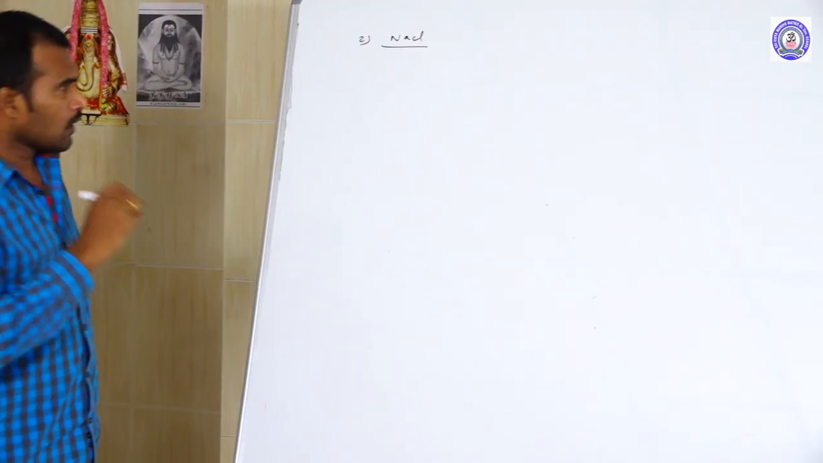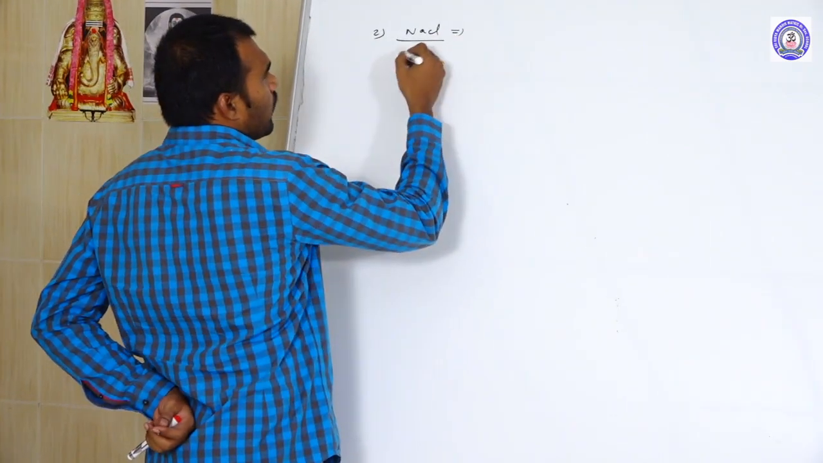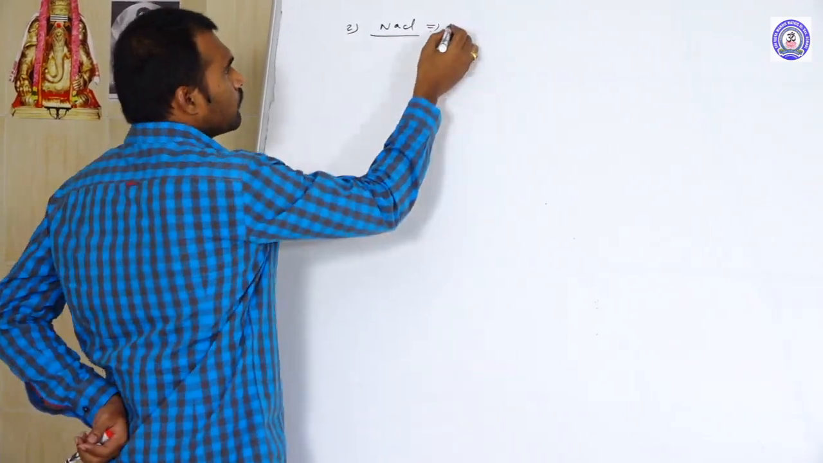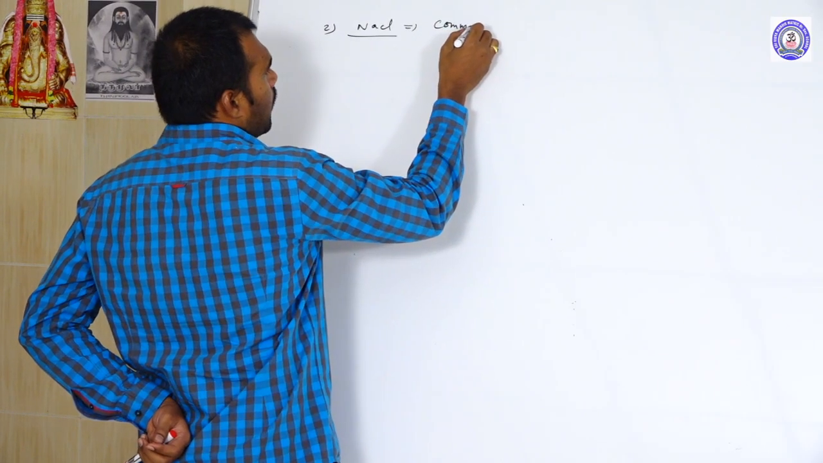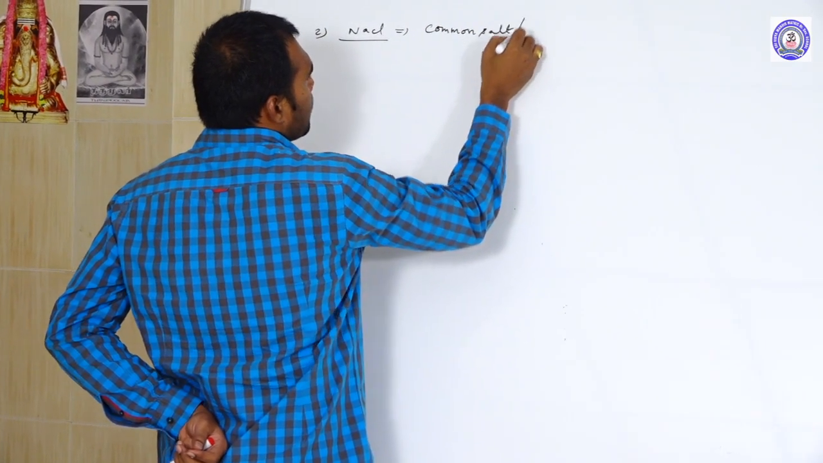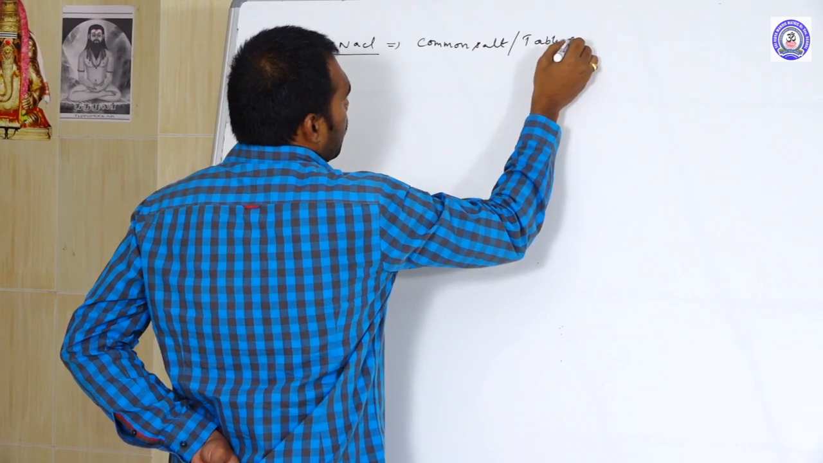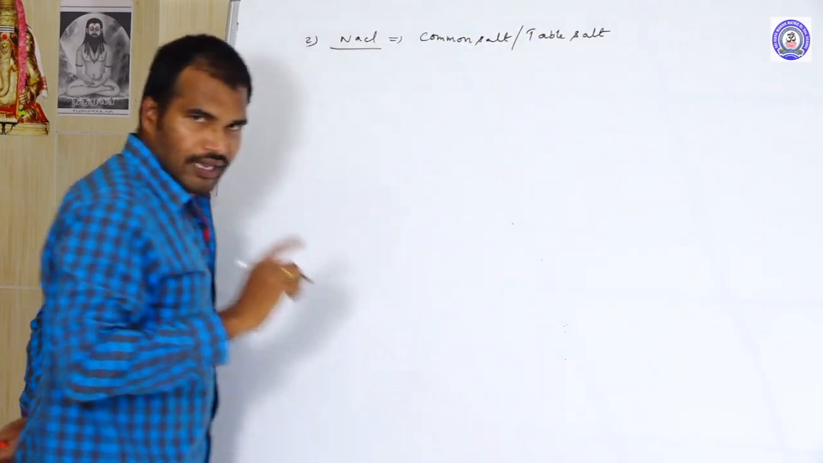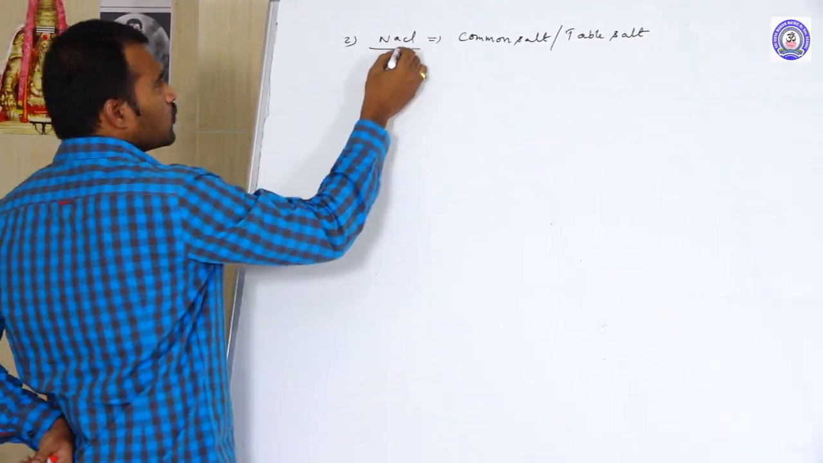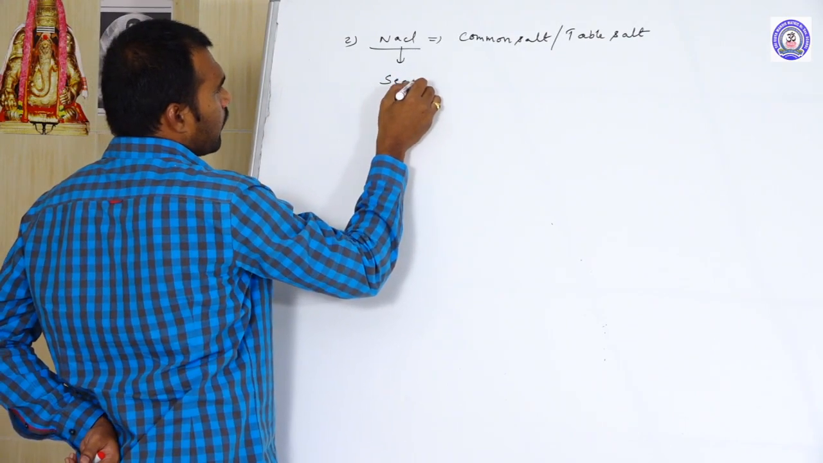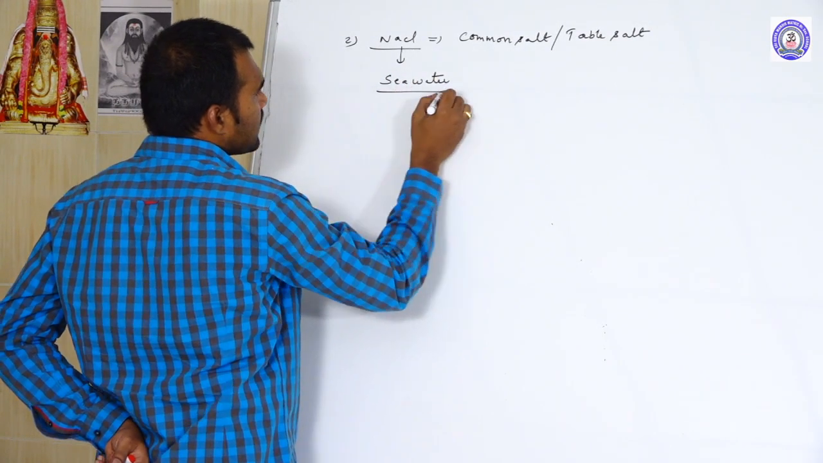NaCl. As we know, NaCl is a common salt, also called table salt. Now, the main source of NaCl is what? Seawater. The main source is seawater.